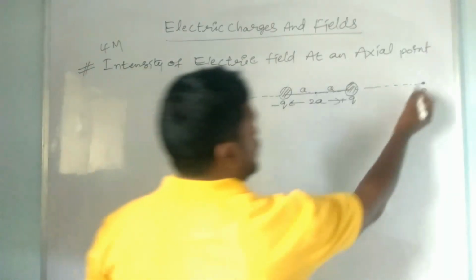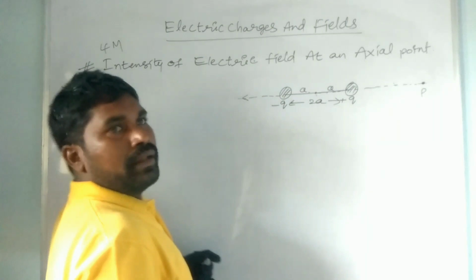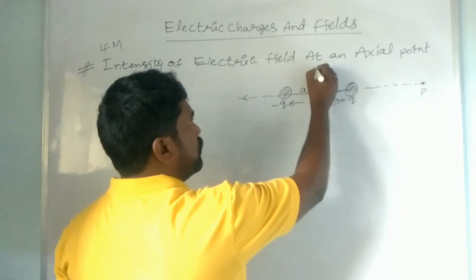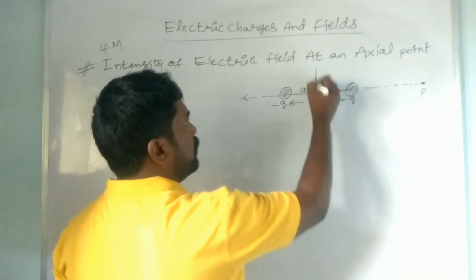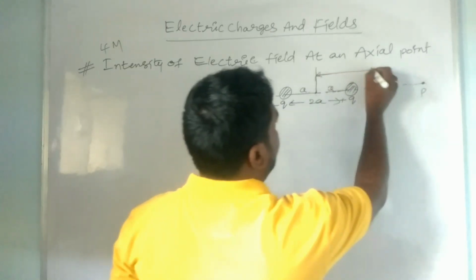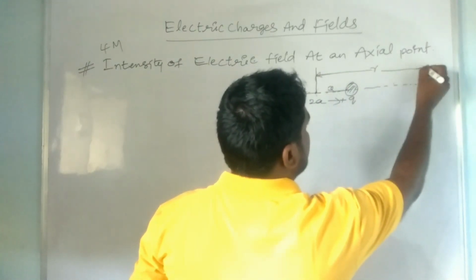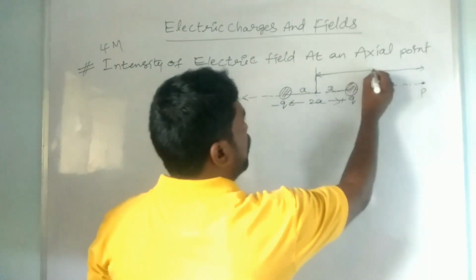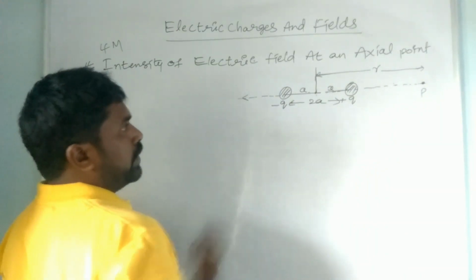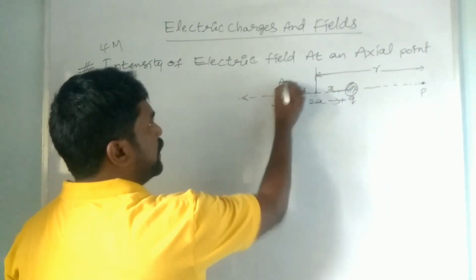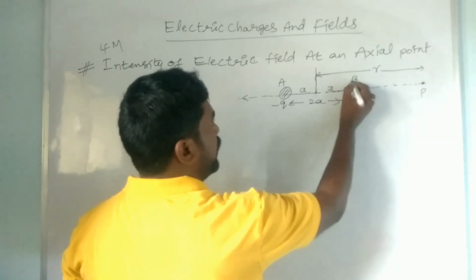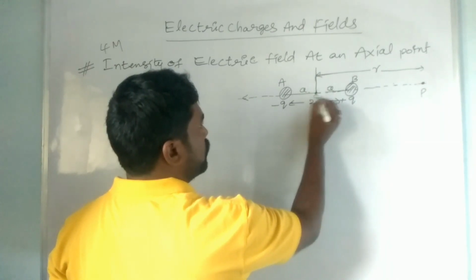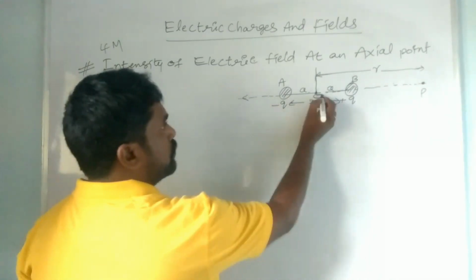Here we let the point be separated by a distance from the center of the dipole. The distance is small r. The point P is at r distance. Now the minus q charge is at point A and the plus q charge is at point B. The center point, the origin, is O.